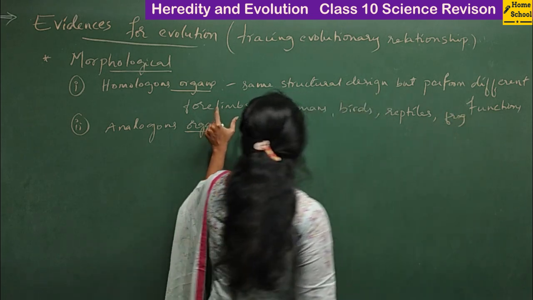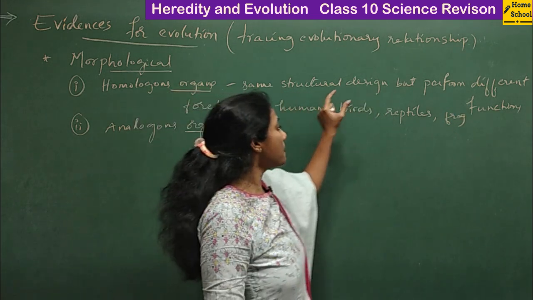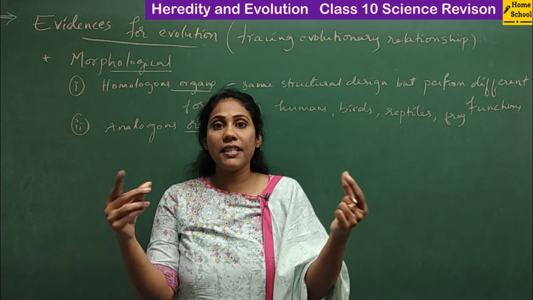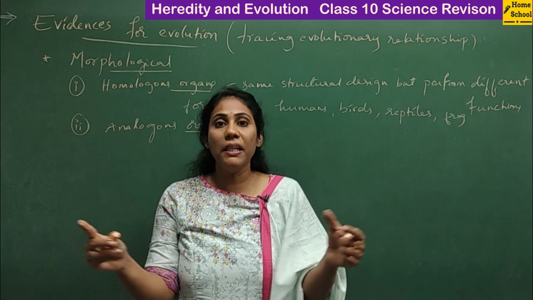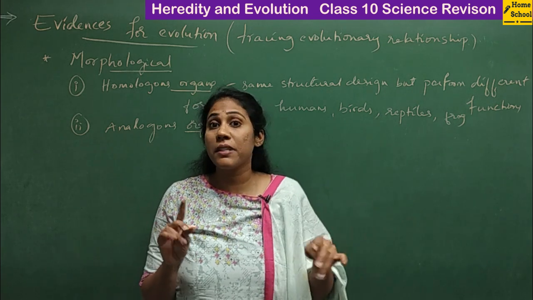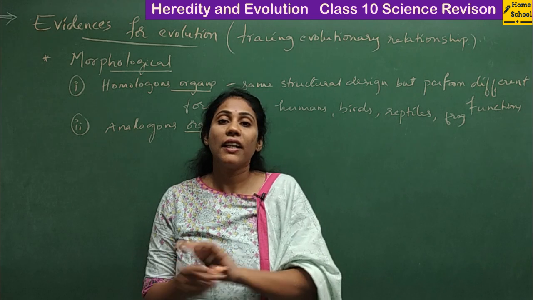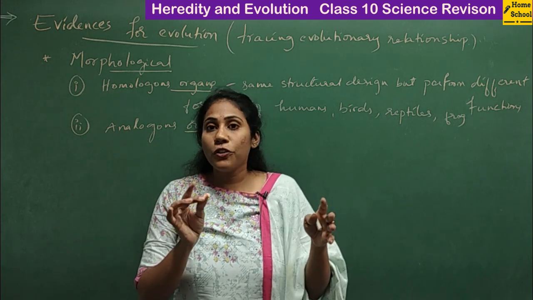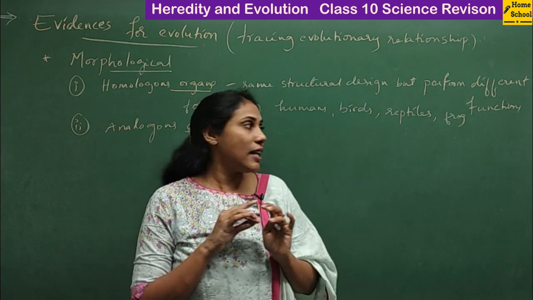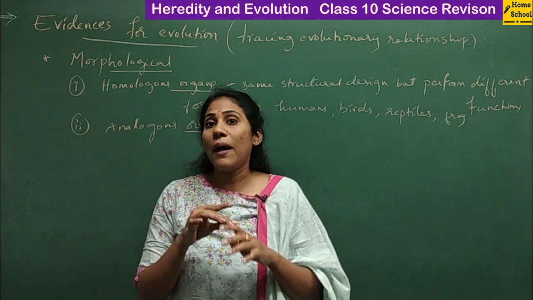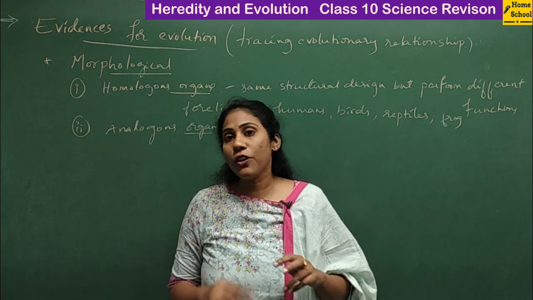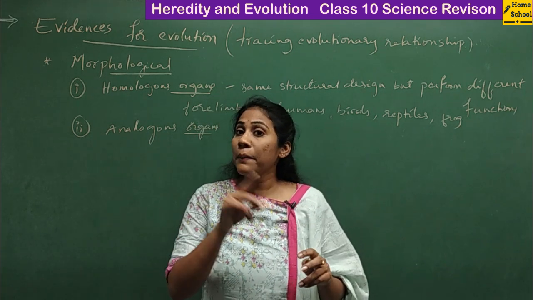So the forelimbs of humans, birds, reptiles and frog, if you see, the structural design of a forelimb is similar in all the organisms, but their function is different. In humans, we use our hands for lifting, and for various purposes. In amphibians, they use forelimbs to jump. In lizards, they use their limbs to crawl.